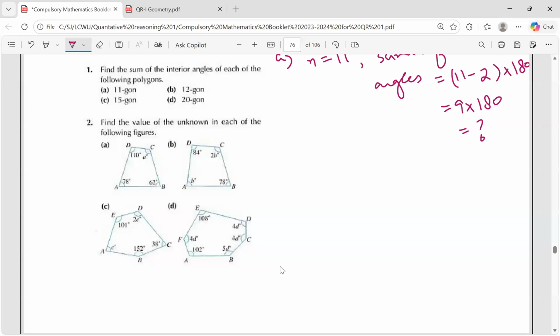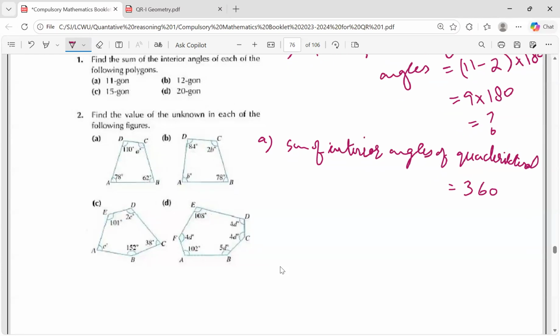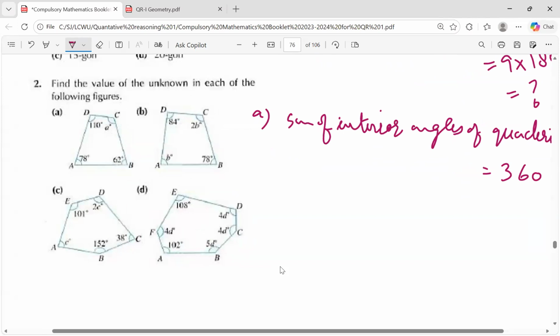Now we'll take the sum of the interior angles as 360. For part A, the sum of interior angles of a quadrilateral is equal to 360. Over here, your first angle is 140, or is it 110?